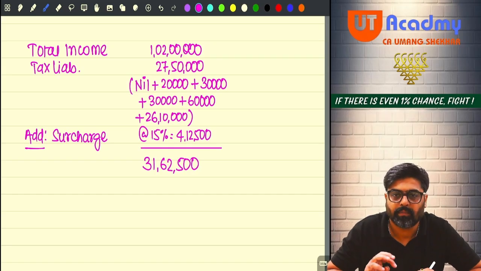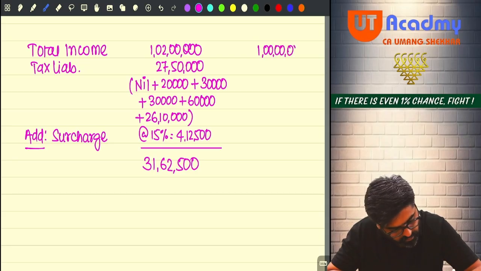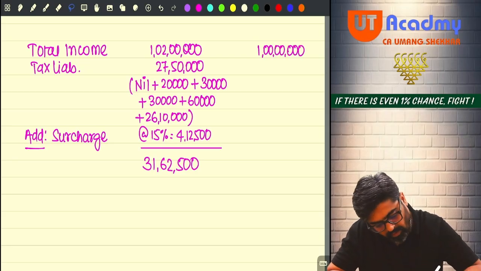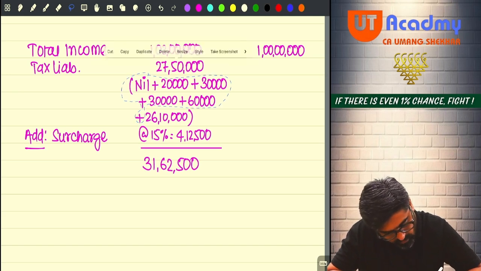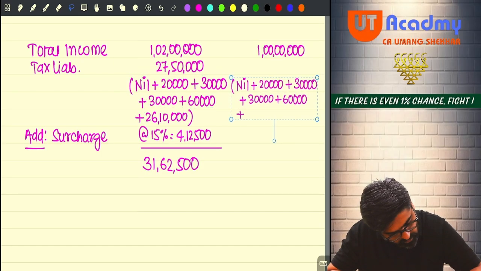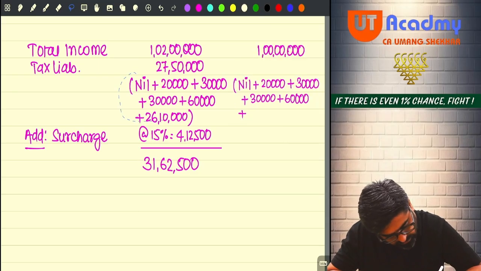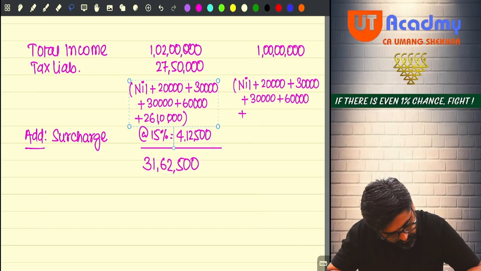But wait, if your total income would have been only 1 crore, how much tax would you have paid? You would have paid the same tax, but only the last tax amount would have changed. Yes or no? So the last tax amount would have changed. It would have been how much? Please tell me.